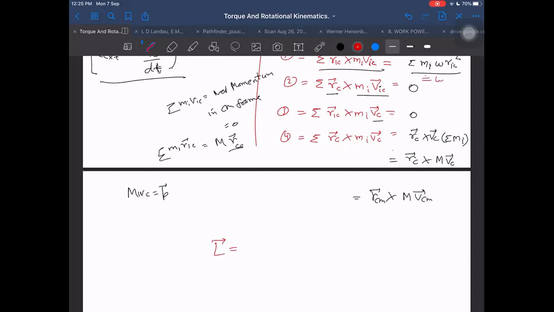This I can write with omega taken common, and sigma MI RIC square. It is ICM, moment of inertia about center of mass. So we are left with ICM into omega plus the second term, RCM cross M into VCM.